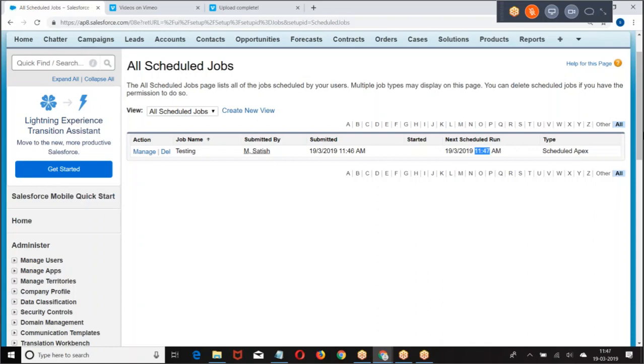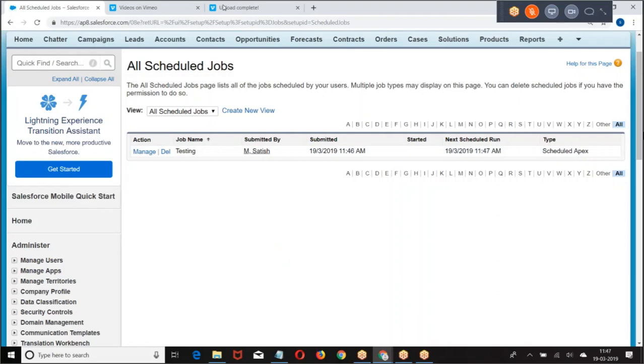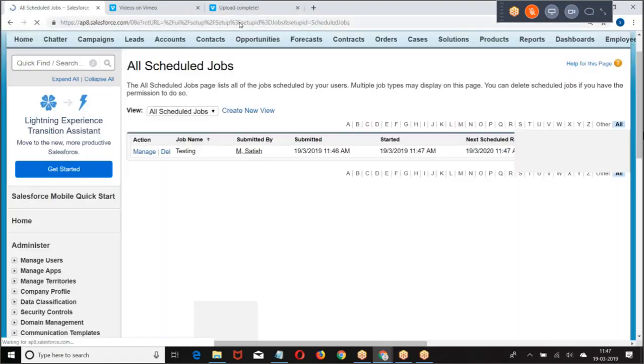In the queue, whatever resource you want, that resource should be available with you. I am ready to run at 11:47, but the data I need is not readily available. So when you schedule a job, I cannot guarantee exactly at the same time the job will run. But we are initiating the job at the same time. If the resource is available, it will run at the same time. If the resource is not available, it will wait. So we cannot guarantee always that the job will run exactly at the same time.